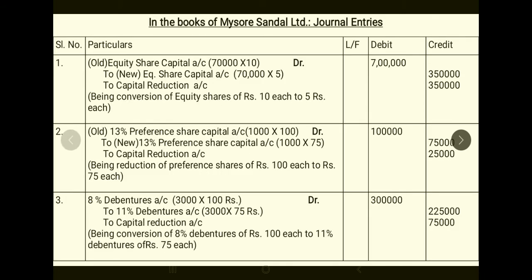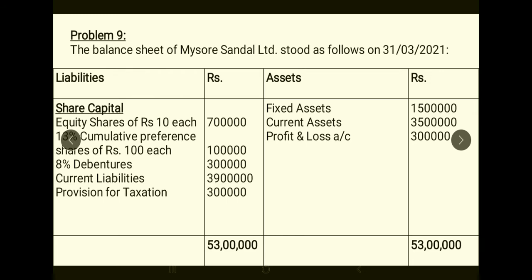So have a look at the old balance sheet. So you have written equity shares and preference shares. Looking into the journal entries, 8% debentures, you have looked into the third journal entry and you have written 11% debentures there, because 8% debentures have been changed to 11% debentures of 75 each. Next is current liabilities and provision for tax.